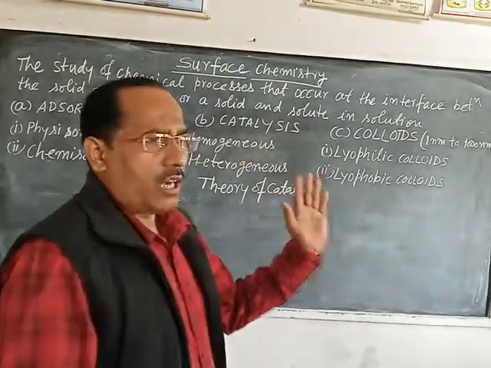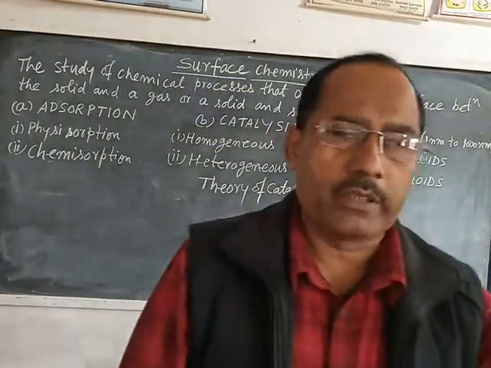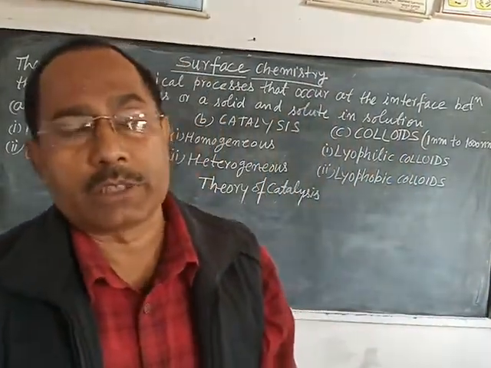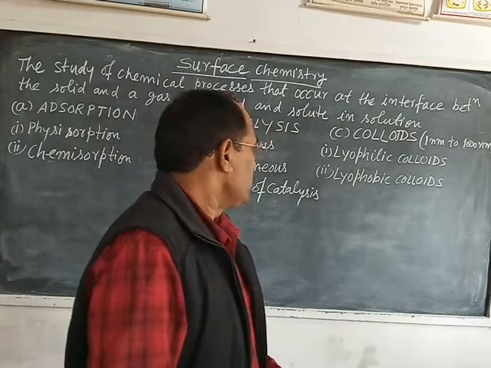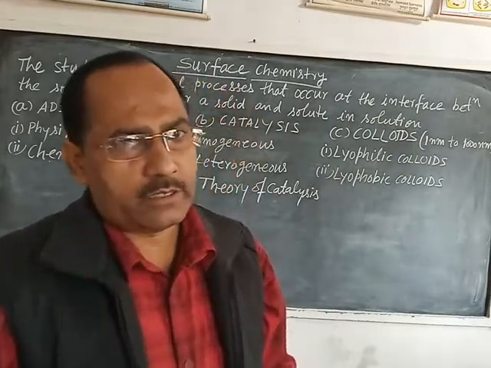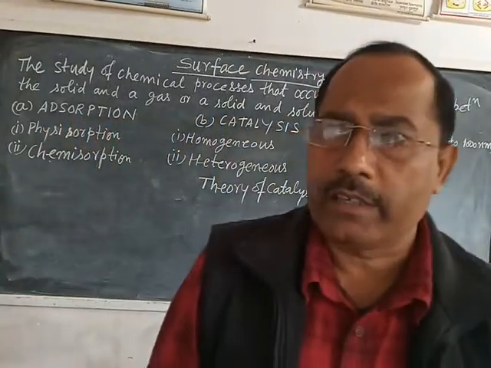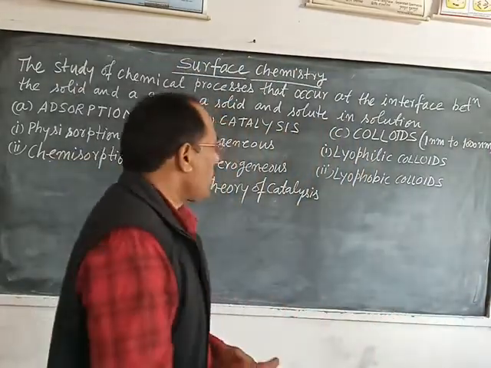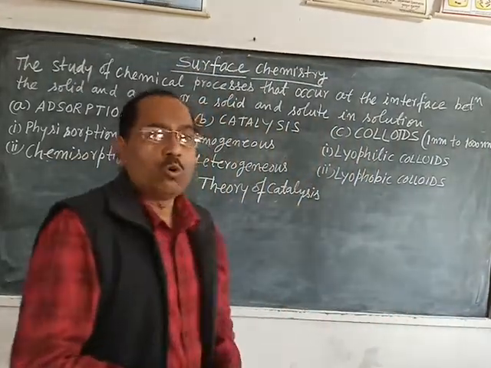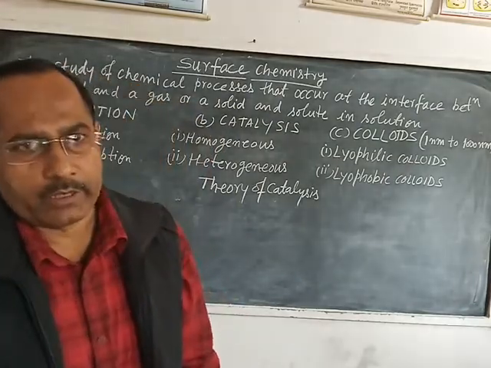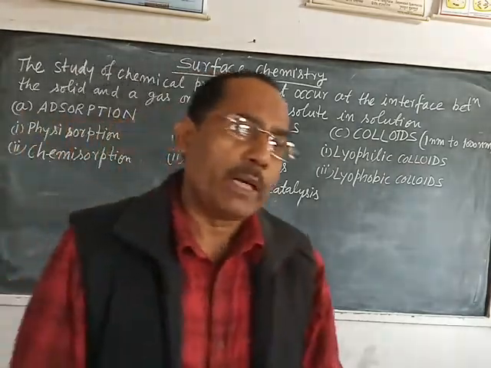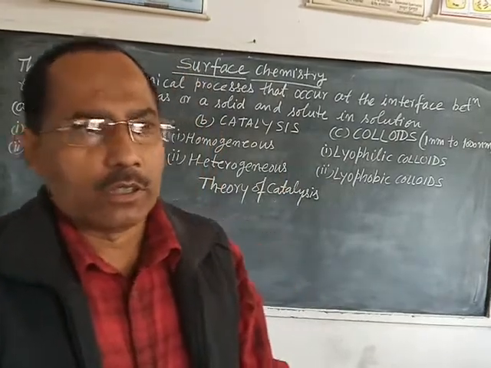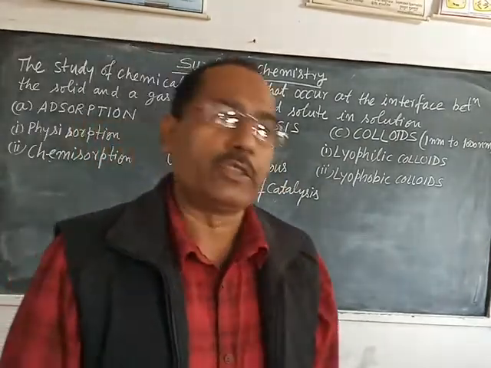Now the third most important topic of surface chemistry is colloids. Colloids are the state of matter in which the particle size varies from 1 nanometer to 1000 nanometer, and this is the intermediate state of true solution and suspension.